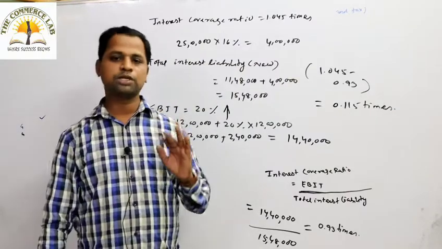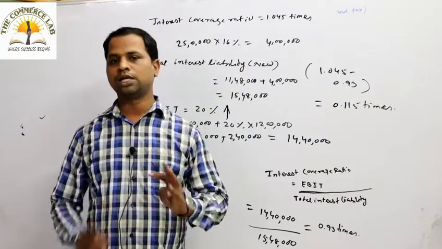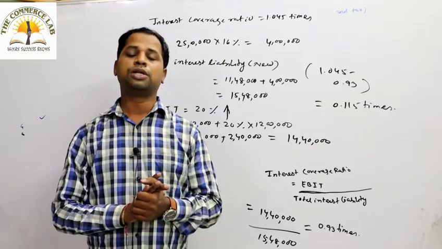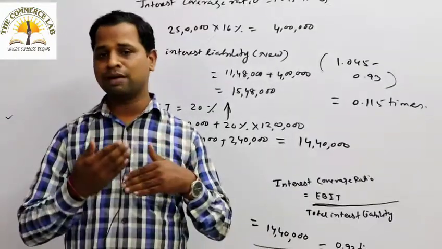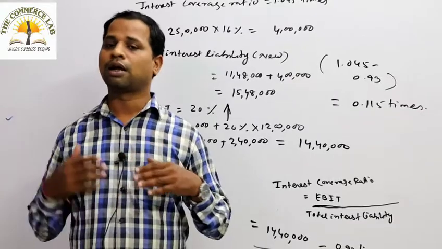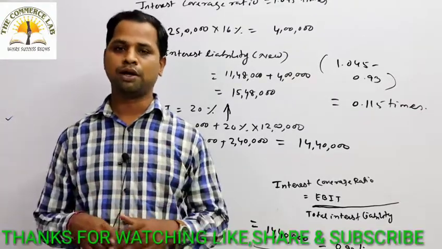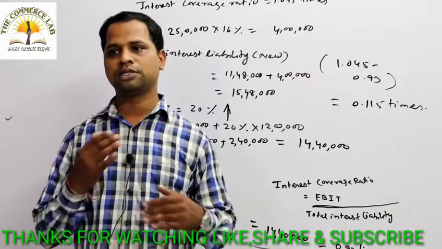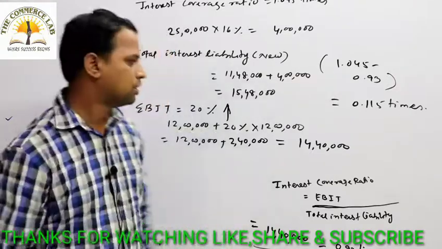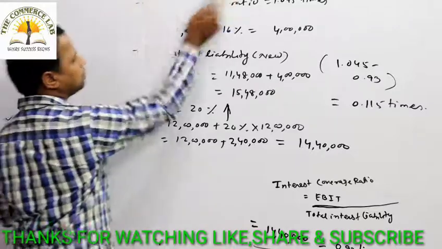Okay, so this is the problem we solved today, that is interest coverage ratio. That shows how many times in a particular year the company is able to pay the interest from the EBIT. How many times in a year the interest is being covered in a particular year. So this is the question we did.